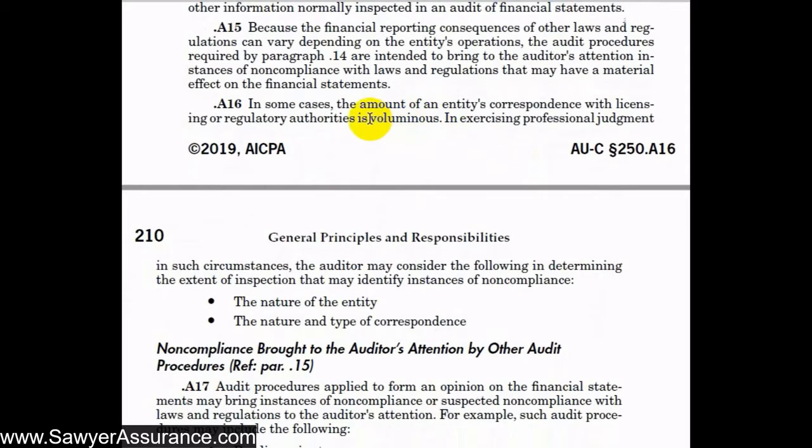And so we may request correspondence with the entity's licensing or regulatory authorities. For instance, we would maybe want to see if the entity received a letter saying they were not in compliance with a particular law or regulation. But this correspondence that they have with their regulatory authorities may be really extensive, and so we have to decide in our own professional judgment, under the circumstances, the extent of inspection that we want to do. We don't want to read every single document and spend the entire audit reading those documents. We really want to narrow in our procedures to the areas that have the highest risk. So we might consider the nature of the entity and the nature and type of correspondence when we're trying to decide which particular correspondence items we want to inspect.